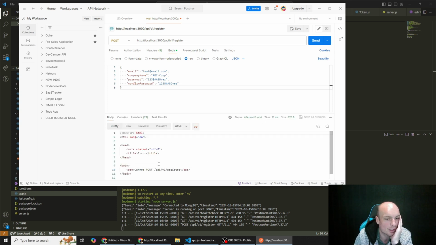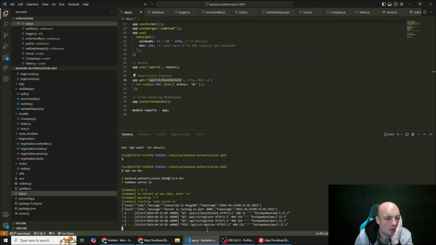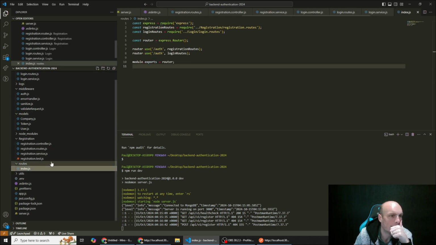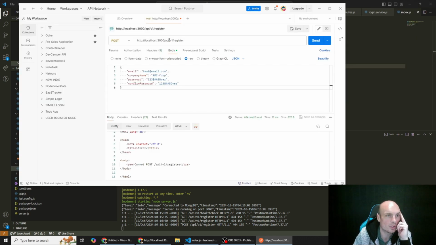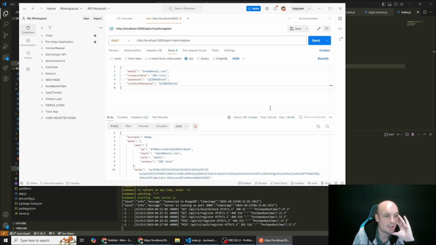Post. It cannot post. Okay, it still cannot post to that endpoint, so it's not that issue. Cannot post. Why cannot post? /api/v1, and then we go routes. Oh, I'm doing it wrong. It's /auth/register. Again, pretty rusty on this. I haven't done it for a year and a half.